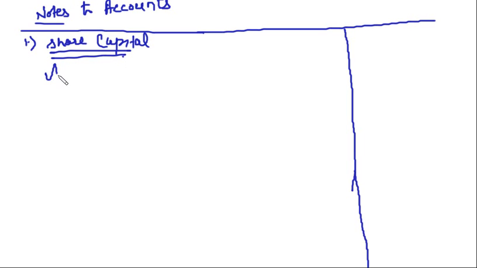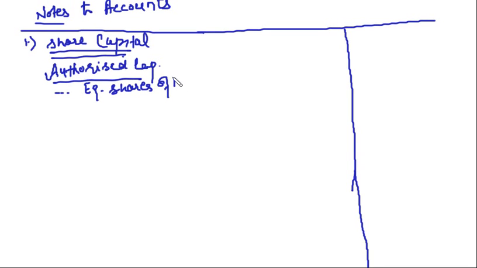First of all, what do we take? Authorized capital. Here in the question, the authorized capital is not specified, so we can leave it. We can say this much equity shares of rupees 10 each. The face value we know is 10, but we don't know how much the authorized capital is.